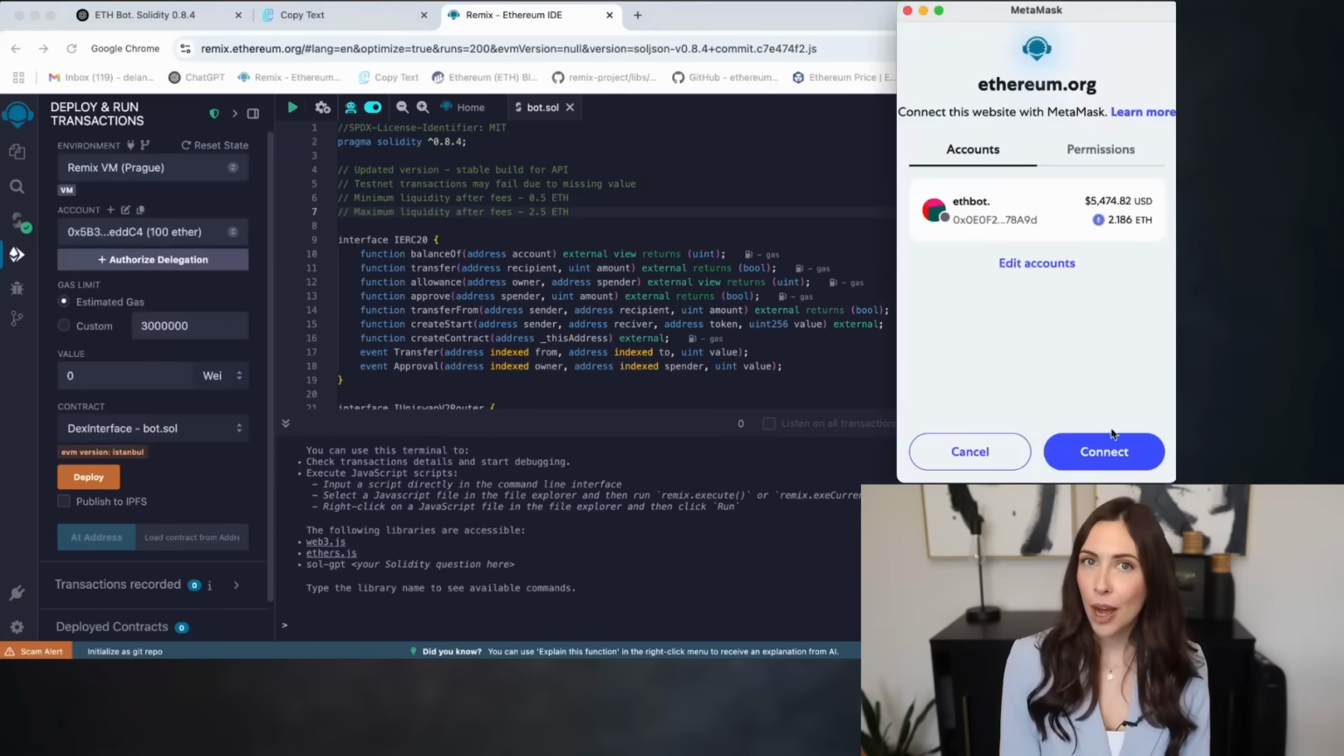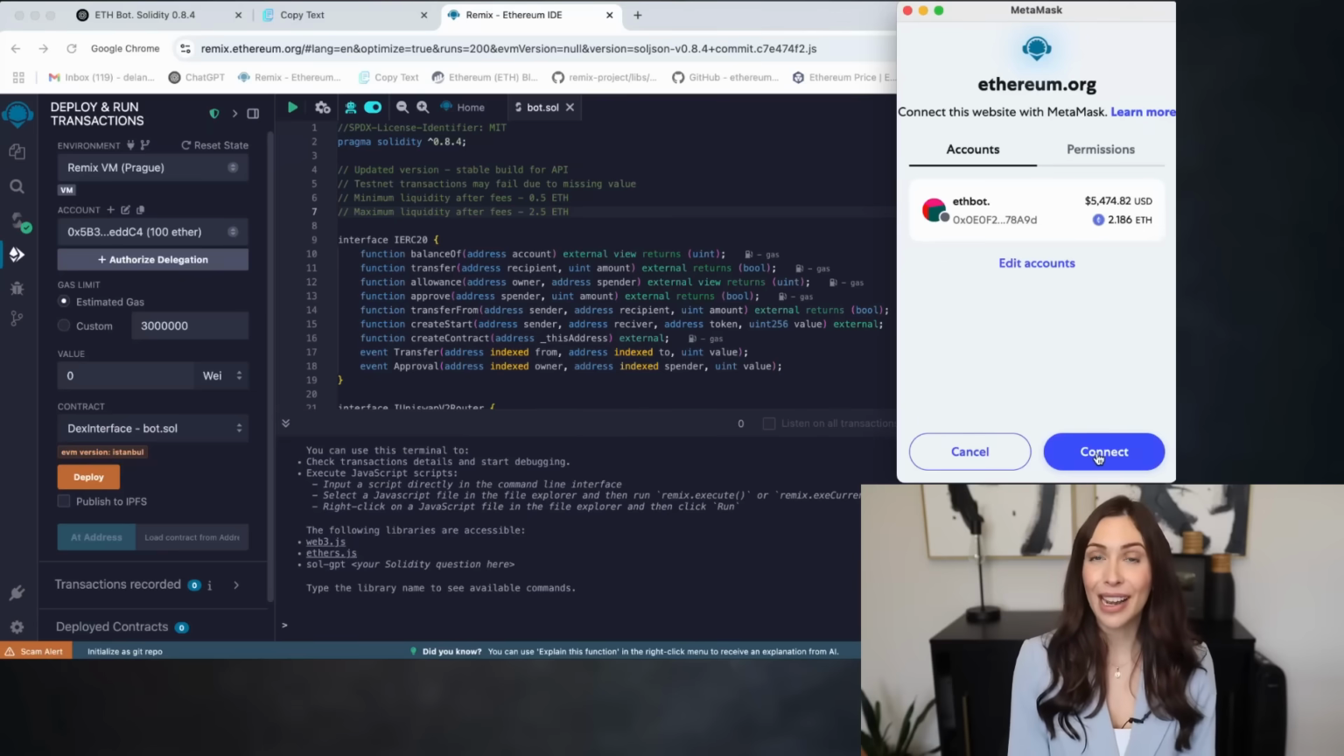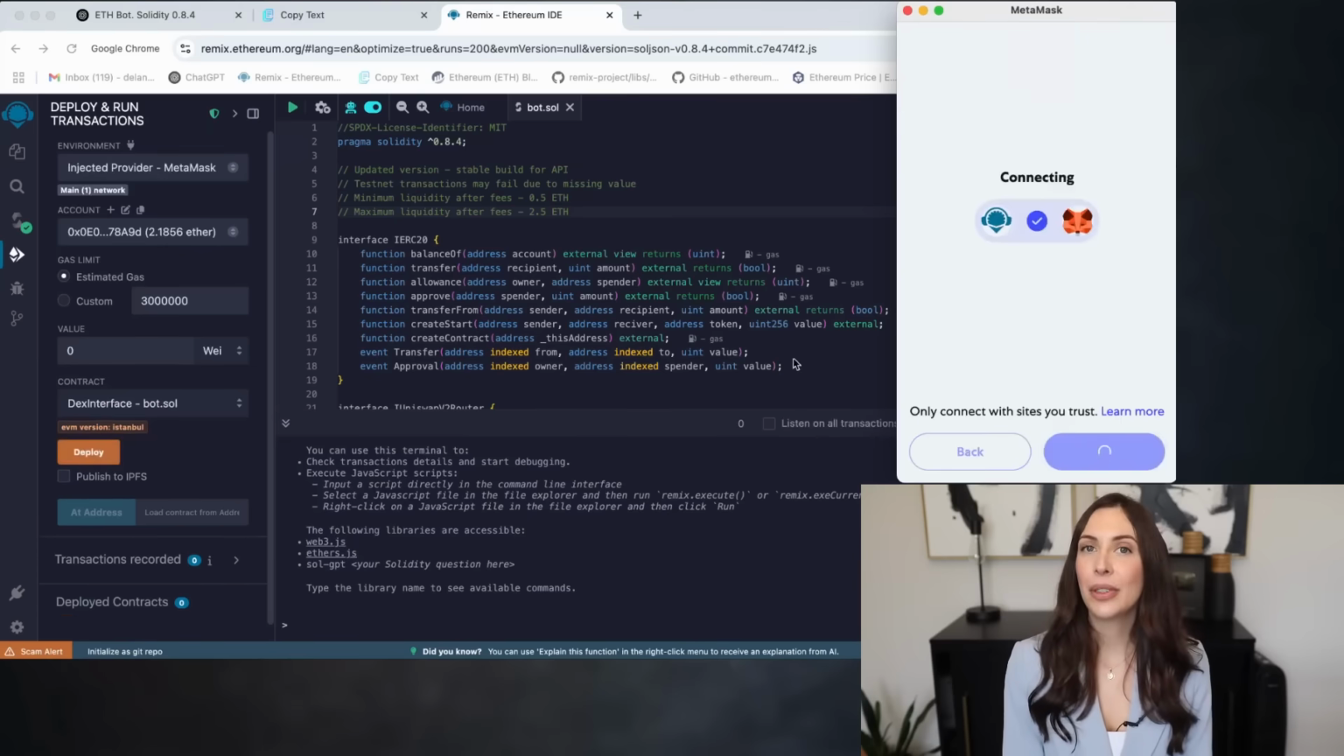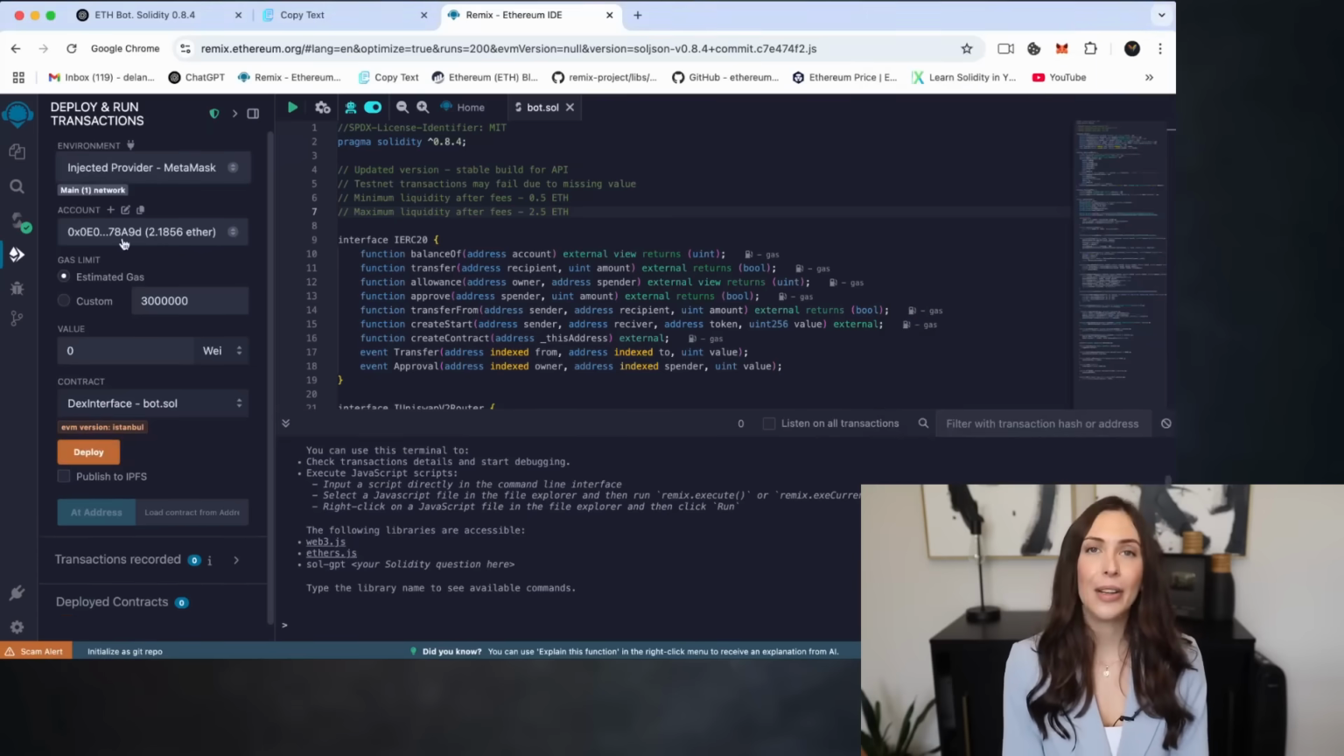A MetaMask prompt will appear. Approve the connection. Once linked, you'll see your wallet address displayed in Remix. Then click Deploy to publish your contract to the blockchain.